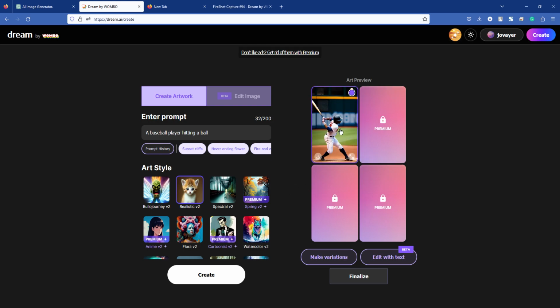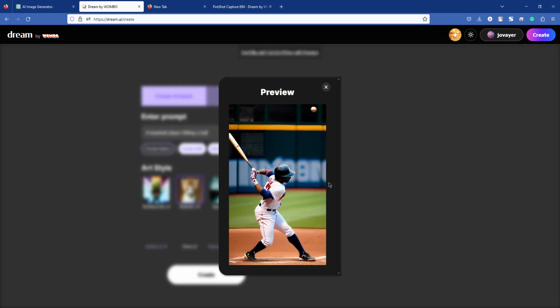So it has already created an image. Let's check. It has generated a person who is hitting the bat, but it doesn't seem real actually, because its hands go to the back of the person, so it isn't realistic. So I think in this case it is not a perfect image, but you can use it, or you can try again, then you can get other images.